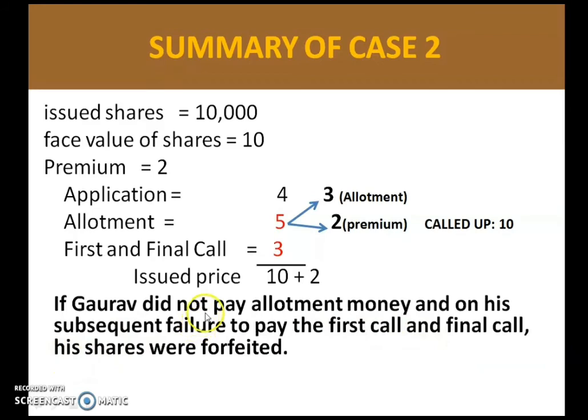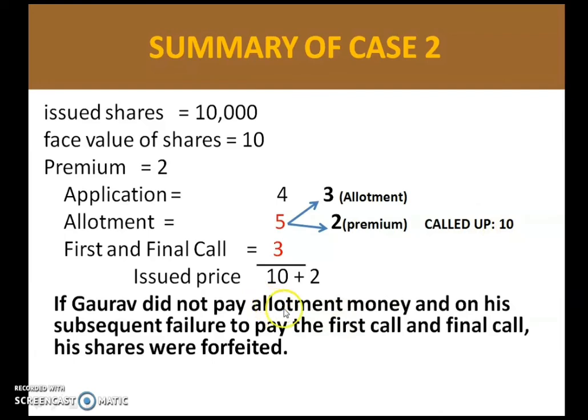So as per this failure, his shares were forfeited. Here you can see I have red marked in allotment which is not received, as well as the first and final call of 3 rupees is also not received. So how many calls are made? Here all the calls have been made. So called up money in this case will be 10. Okay, so don't include the premium amount. 4 plus 3 plus 3. So it will be 10 rupees. So how much is the called up money? 10 rupees. Don't include premium.